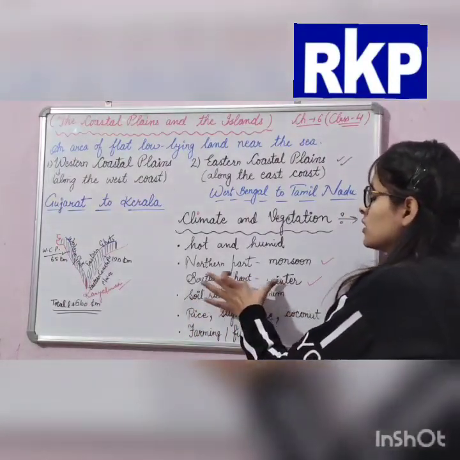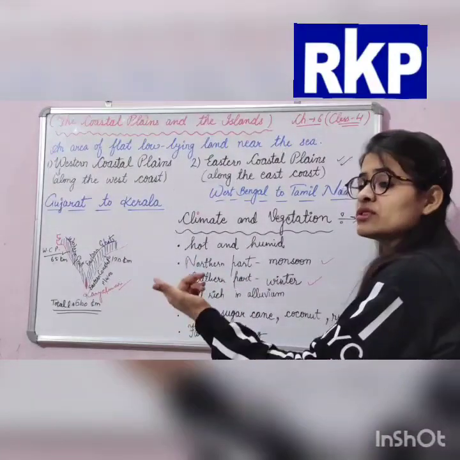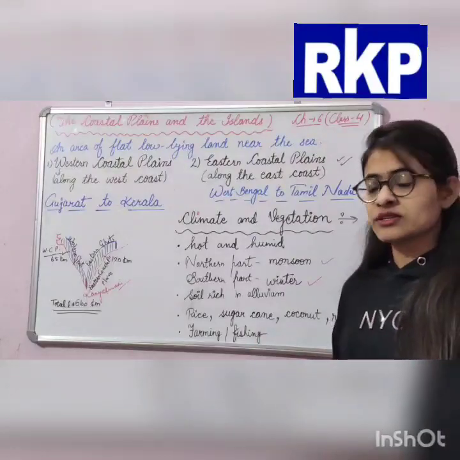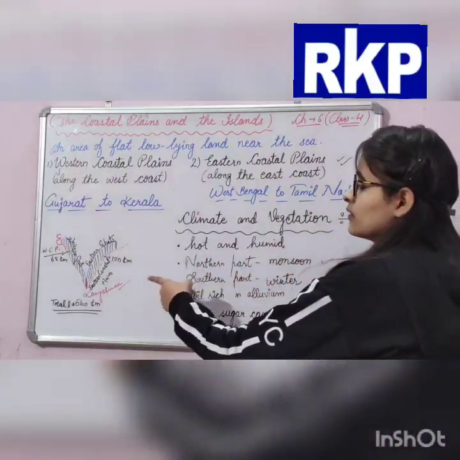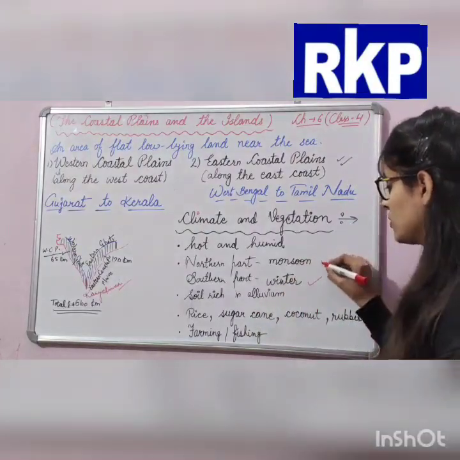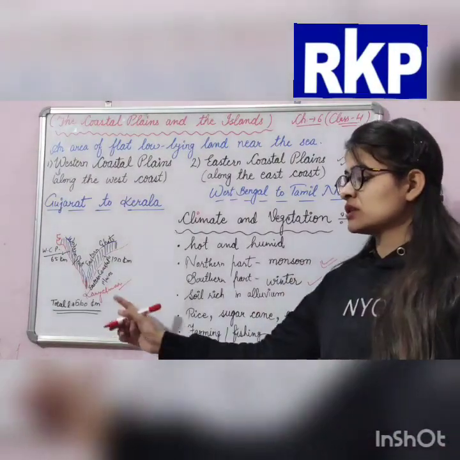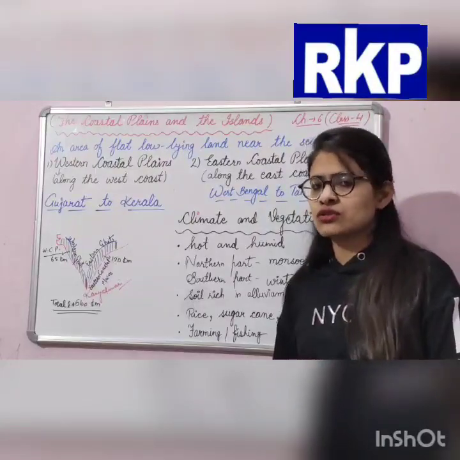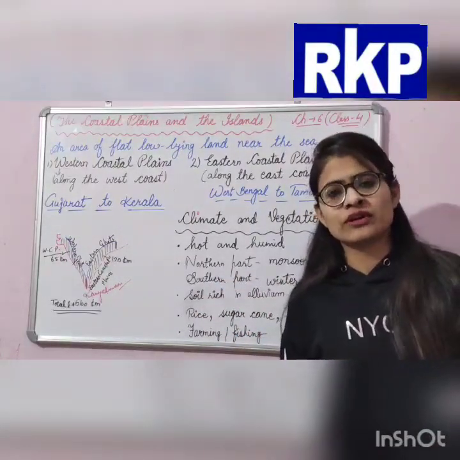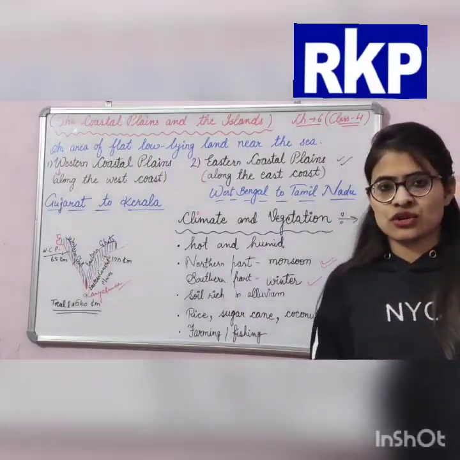Western Coastal Plains receive heavy rainfall in summers, but the north part of the Eastern Coastal Plains receives rainfall in monsoon, whereas the southern part receives heavy rainfall in winter. So this was your easy topic.